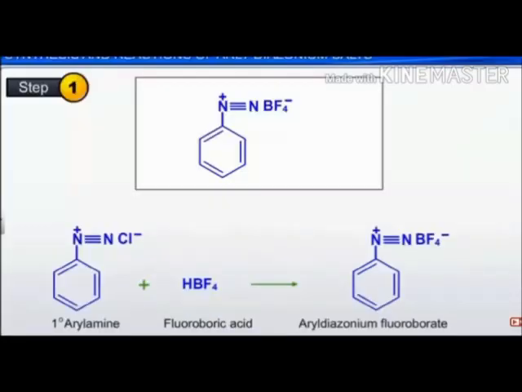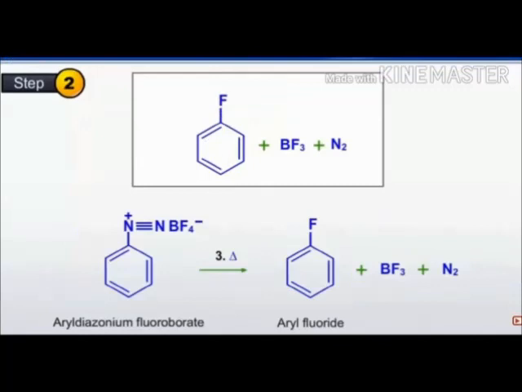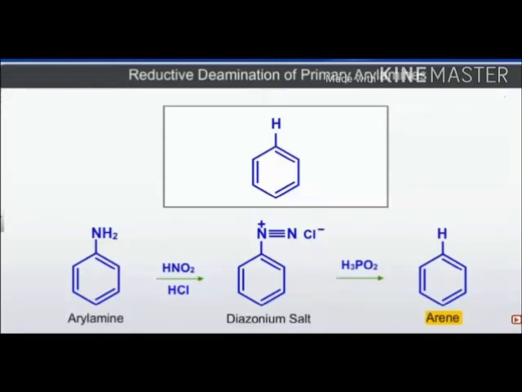First, we react the arylamine with fluoroboric acid. You can see how it is reacting. HCl is eliminated, Cl from the benzene diazonium salt and H from fluoroboric acid, and aryl diazonium fluoroborate is forming. Now heat it, and aryl fluoride is formed, and BF3 and nitrogen are eliminated. This is the preparation of fluorobenzene, which Gattermann and Sandmeyer are not able to prepare.